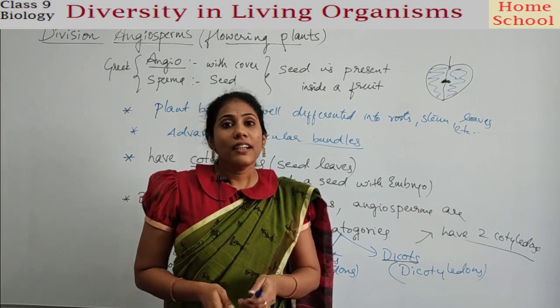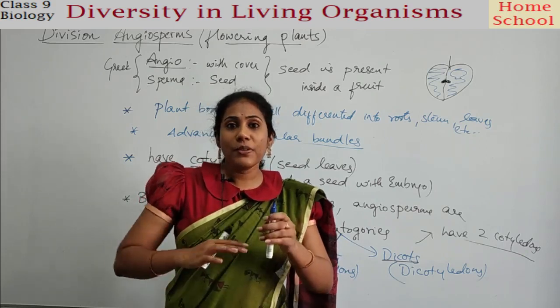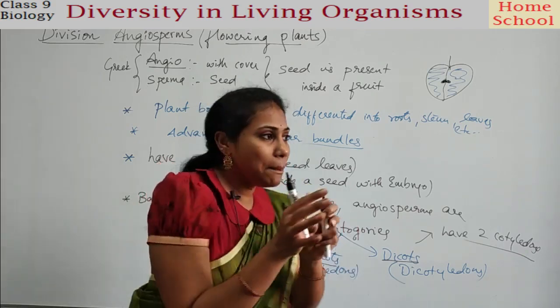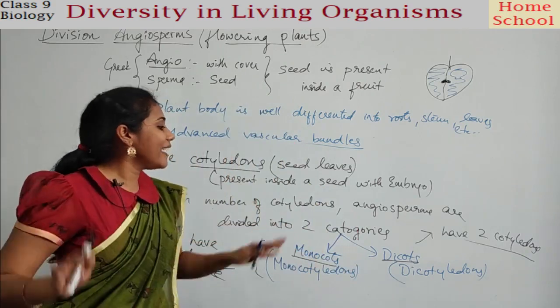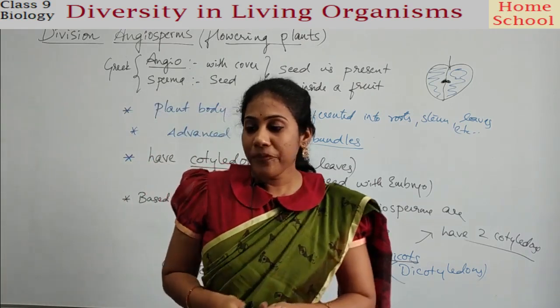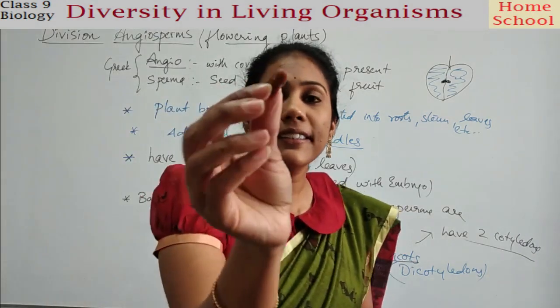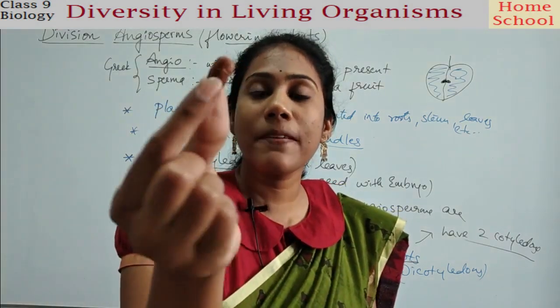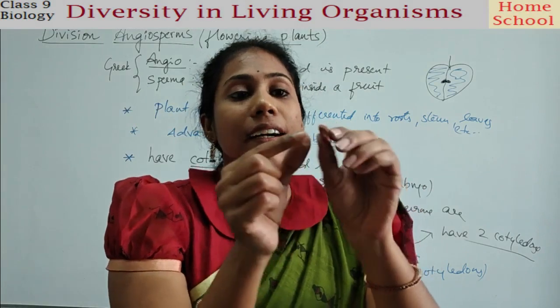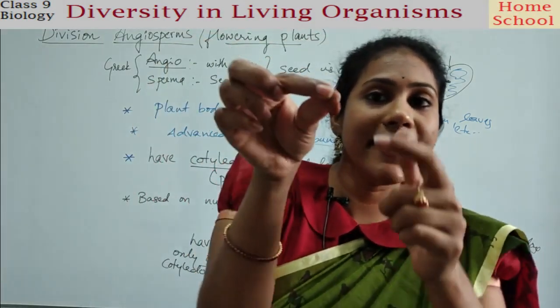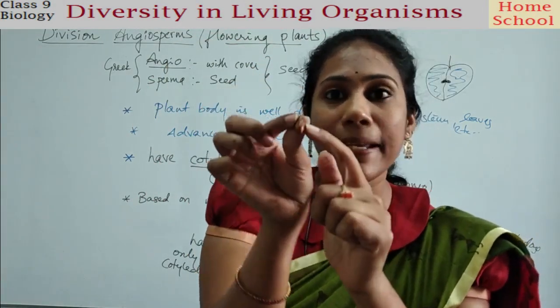And now, how do you say that a plant belongs to monocot or dicot by looking at the seed? I have one example here. See what I have got. This is the kidney bean, right? This is the seed. Inside this seed, there is an embryo.